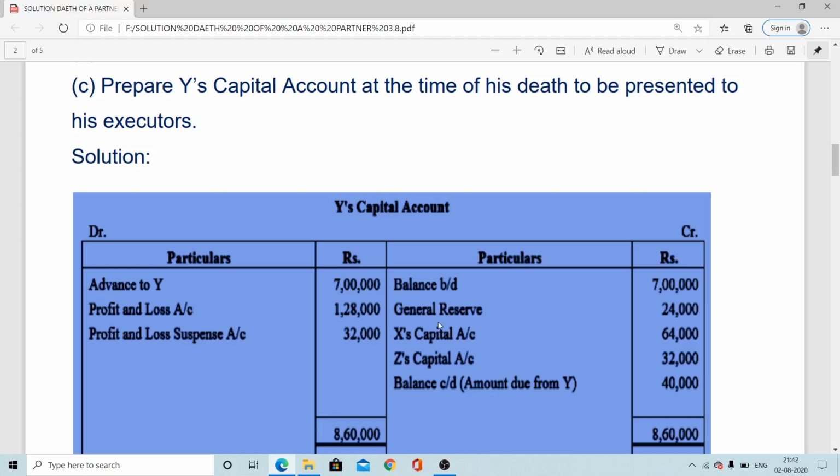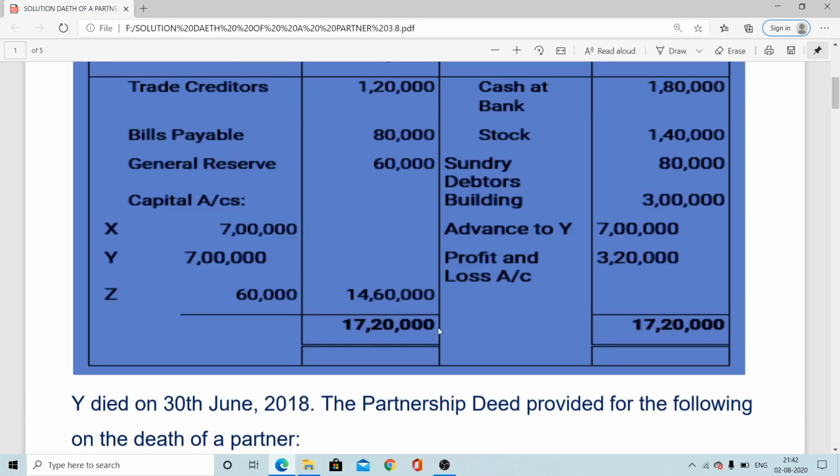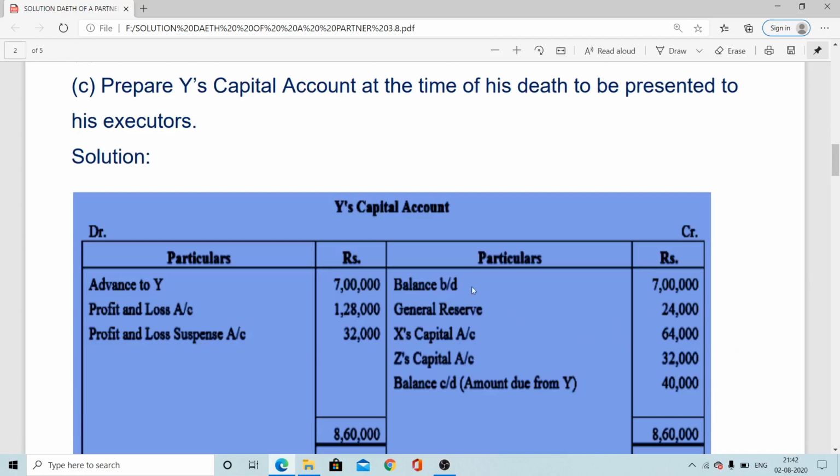Now after that, undistributed profit is there. General reserve is there. General reserve 60,000 into 2 by 5 is coming here 24,000. So by balance b/d, by general reserve. This I already told, regarding that goodwill, by remaining partners X capital and Z capital 64,000 and 32,000, total 96,000 benefit was provided. So by balance b/d, opening balance, by general reserve, by remaining partners' capital account. This is the loan transferring entry.